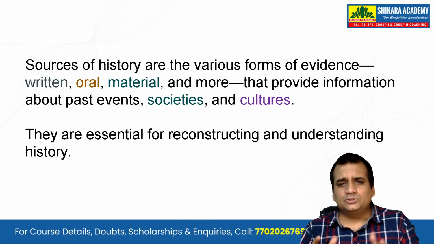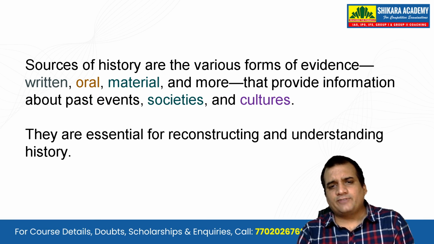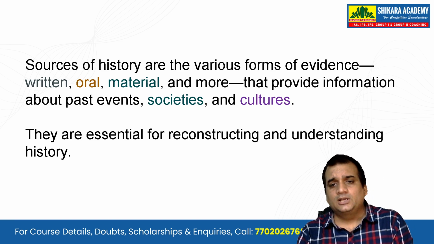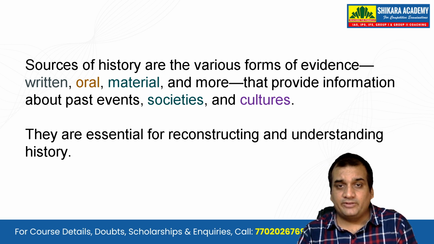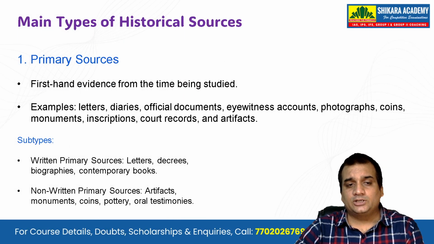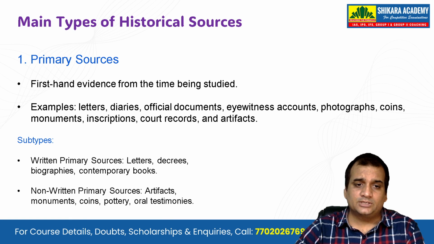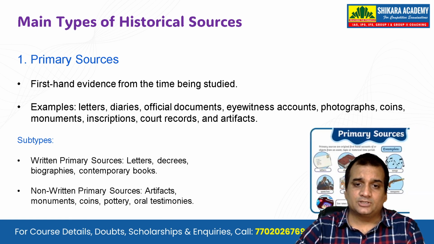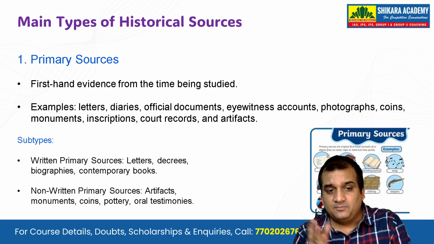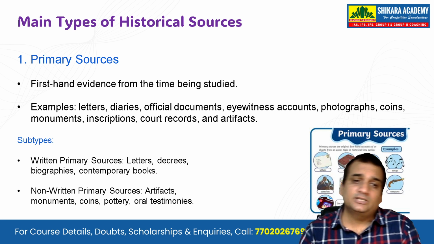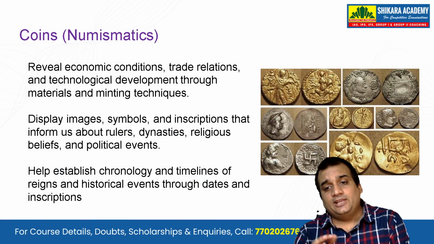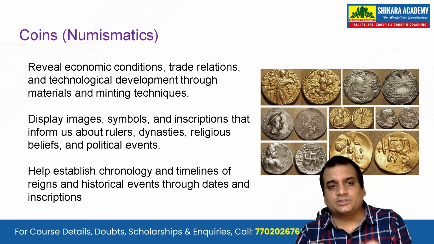So when we talk about the sources of history, we find it in various forms of evidence, guys, like the written, oral, material, and more, that provide information about the past events, the societies, and the cultures themselves. Main types of historical sources, what are those? The primary sources like the letters, the diaries, the official documents, eyewitness accounts, photographs, coins. This we are talking about, the primary sources. And when we talk about ancient India, one of the primary sources can be the coins.